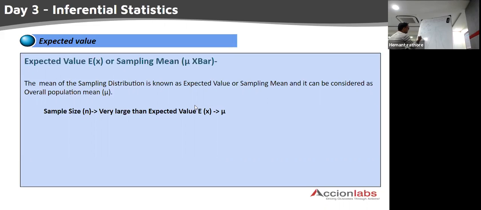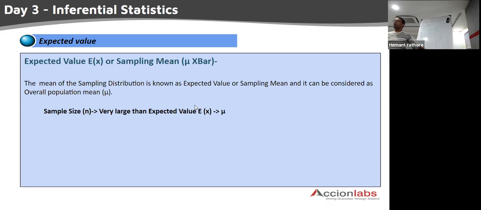And it is understood that sigma x bar is inversely proportional to the square root of the sample size. There is a relationship between sample size and the sampling standard deviation. So if your sample size is bigger and bigger, your standard deviation is going to be less and less. Are we concerned about the standard deviation of the sampling distribution?